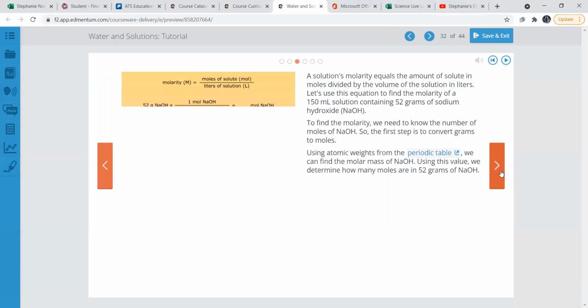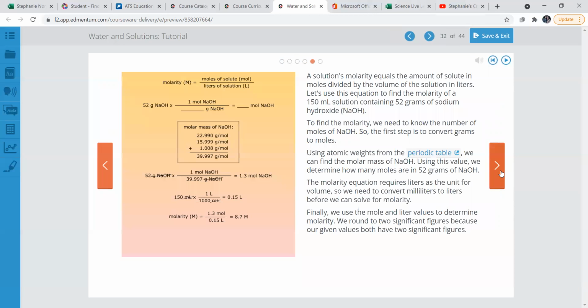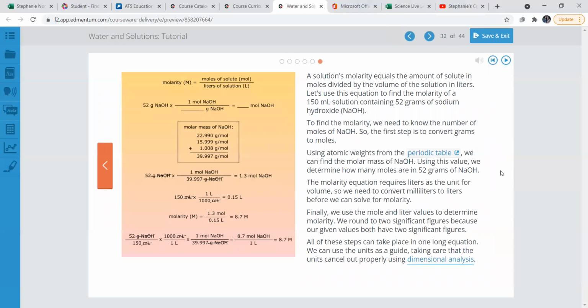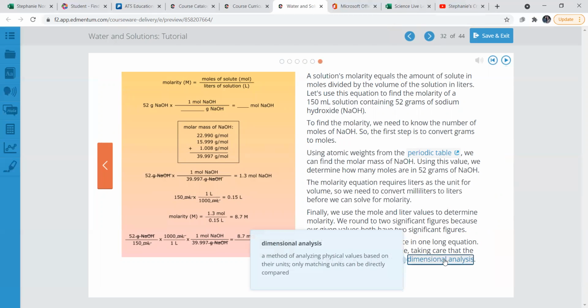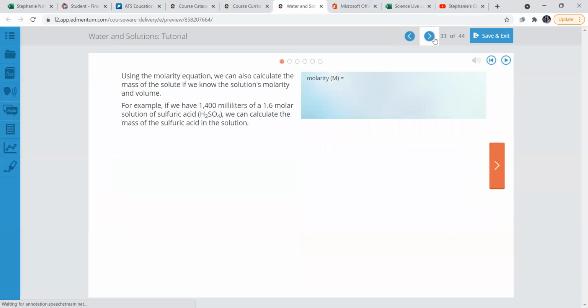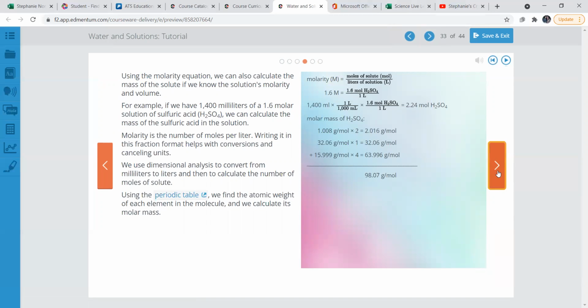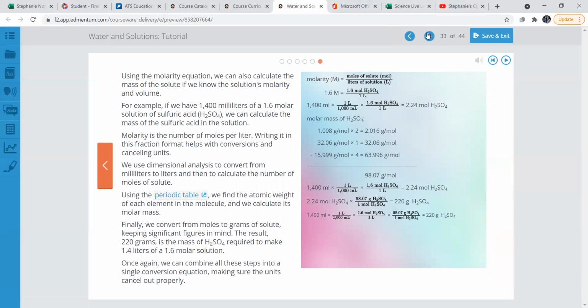Here is the formula and how to solve and what you would need to do. Dimensional analysis is a way in which you would cancel certain things out for the final measurement M. Now here is just another example of the formula that you would use and how to use it.